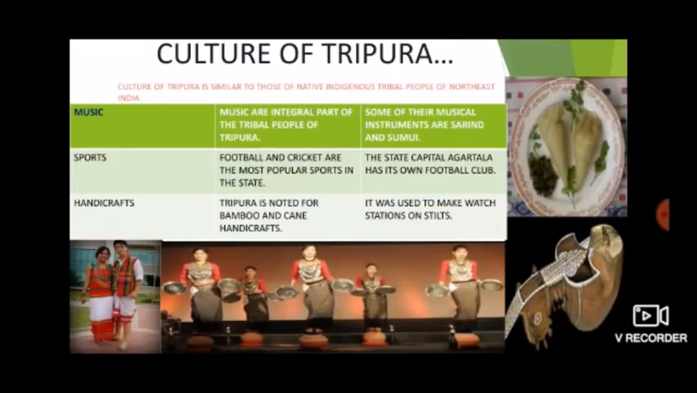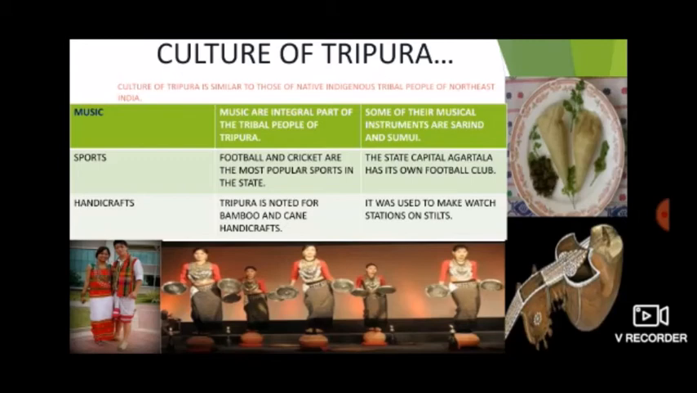Culture of Tripura. Culture of Tripura is similar to those of native indigenous tribal people of northeast India. Music is an integral part of the tribal people of Tripura. Some of their musical instruments are sarin and sumui.